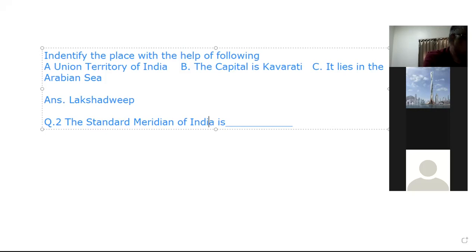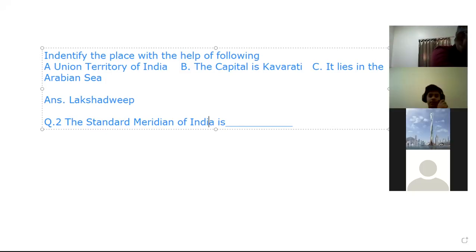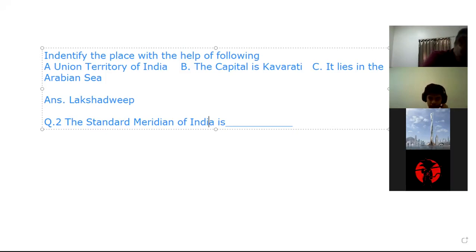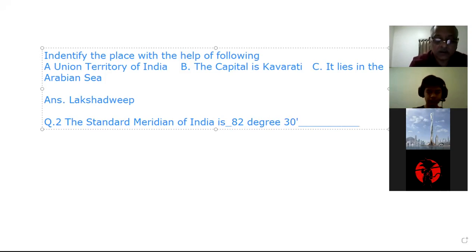The location you have to give. The standard meridian of India is where? Sir, 82 degrees 30 minutes east. Very good. 82 degrees 30 minutes east. This is the standard meridian of India.